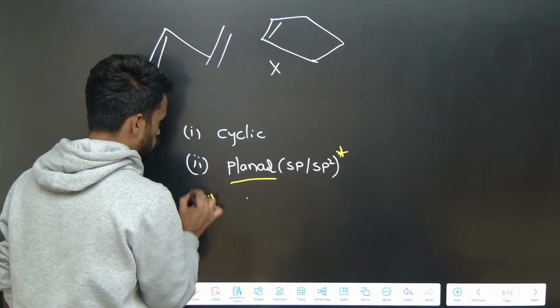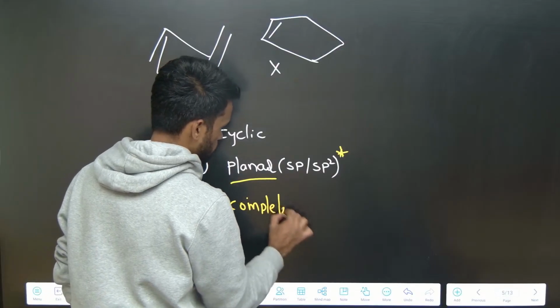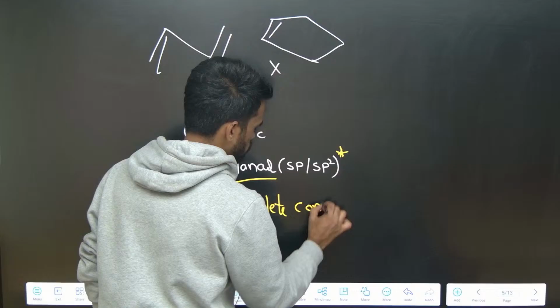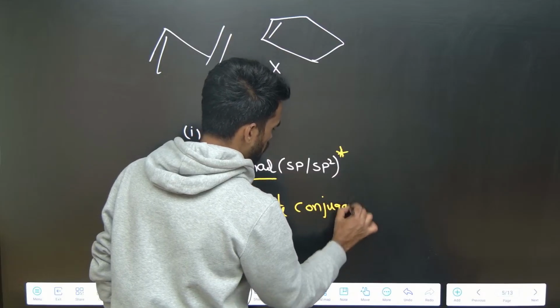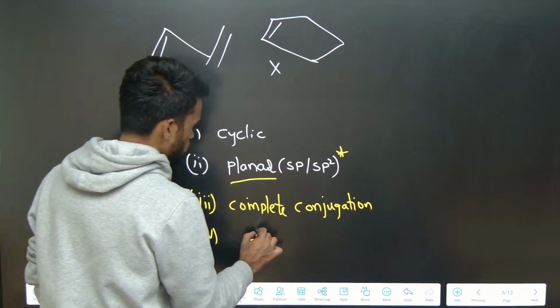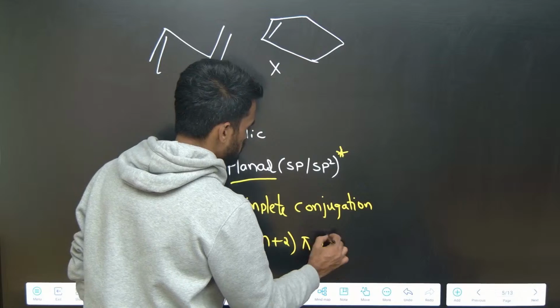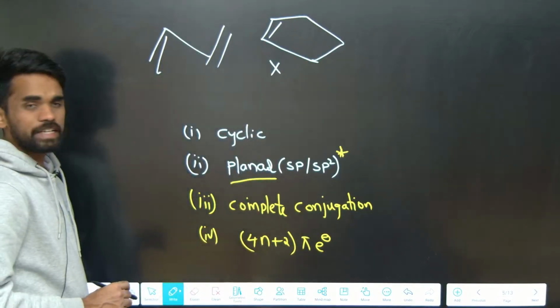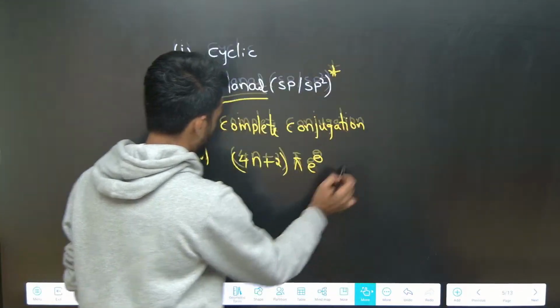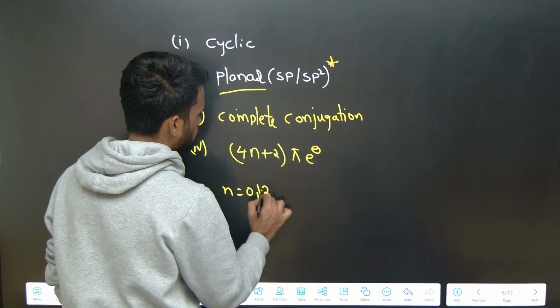The third condition is complete conjugation of pi electrons. And the fourth condition is it should obey the 4n+2 pi electron rule. These are the rules you need to check. Here n can be 0, 1, 2, 3, 4 and so on.